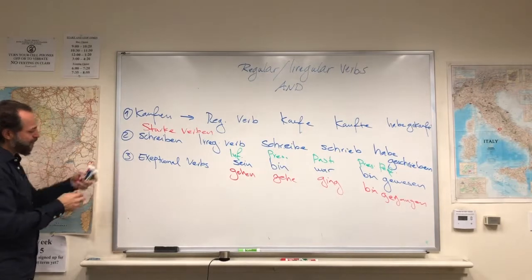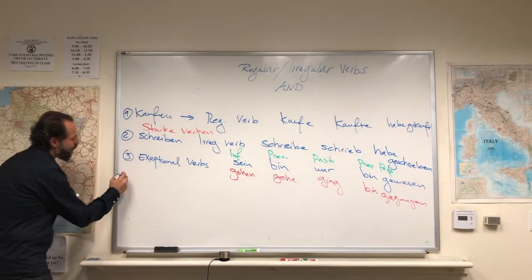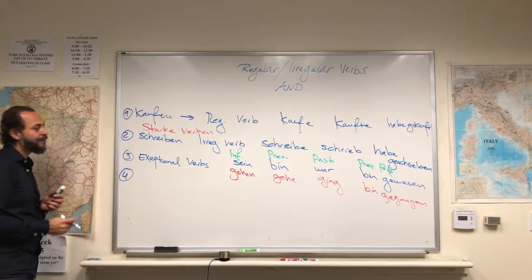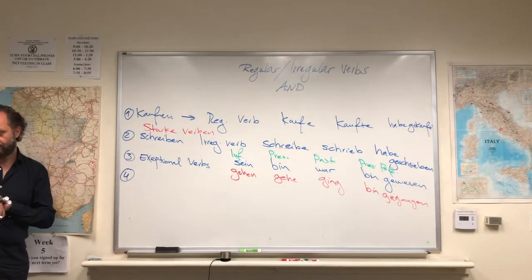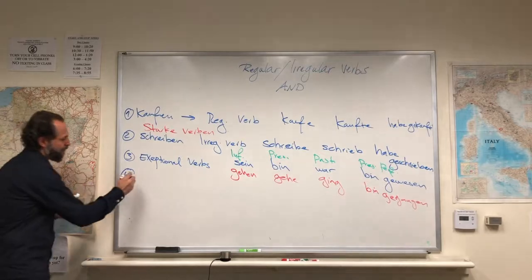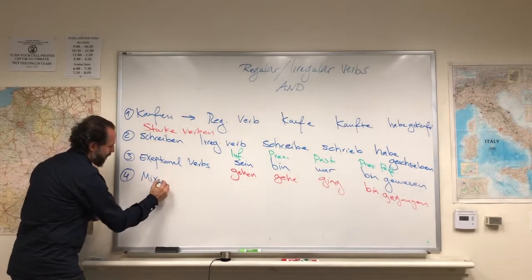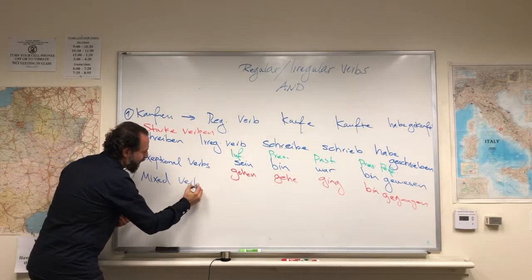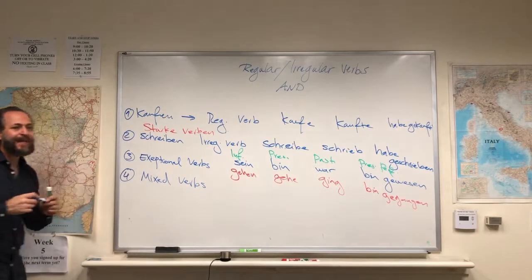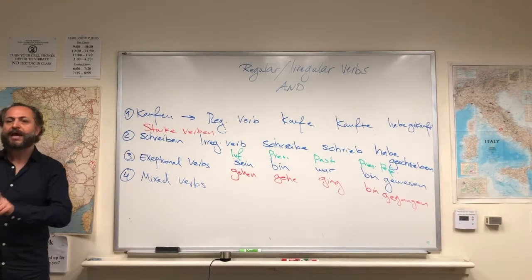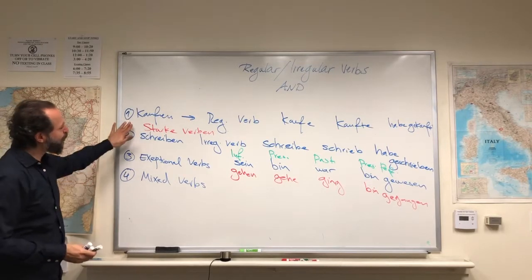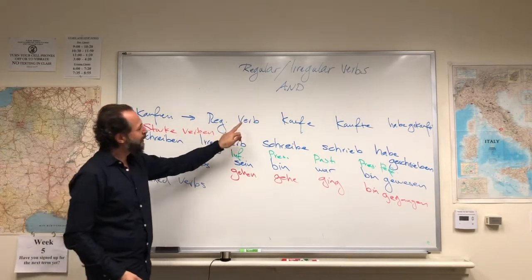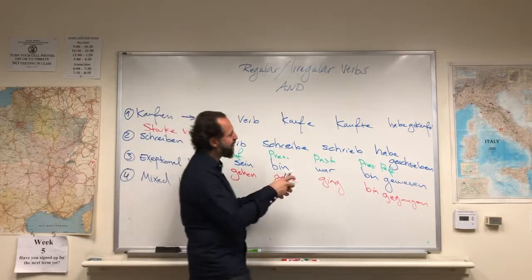This is the third form of the verb. The fourth form are the so-called mixed verbs. What are the mixed verbs? Mixed verbs are those verbs that have something from regular verbs and something from irregular verbs. Look, if you look at the regular verb, we have this form. Ich kaufe, ich kaufte.